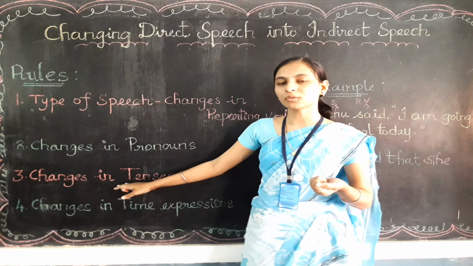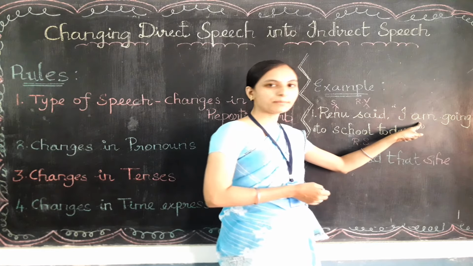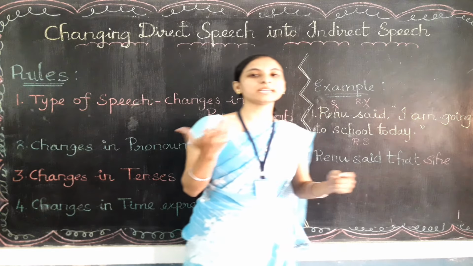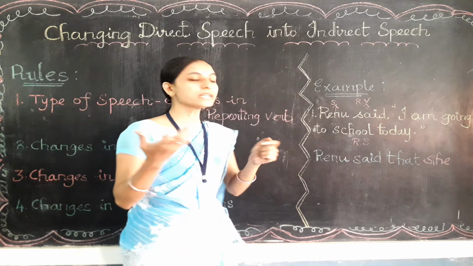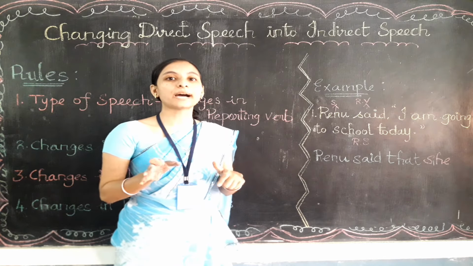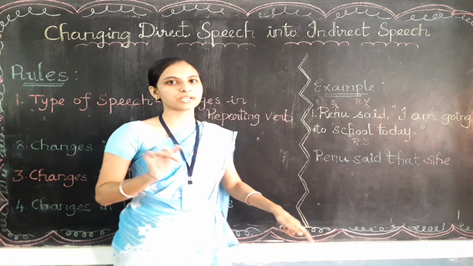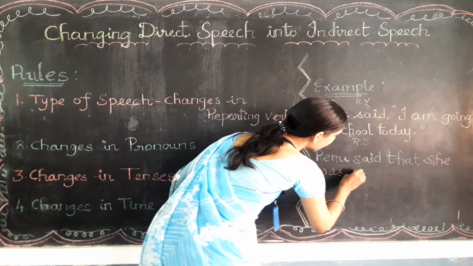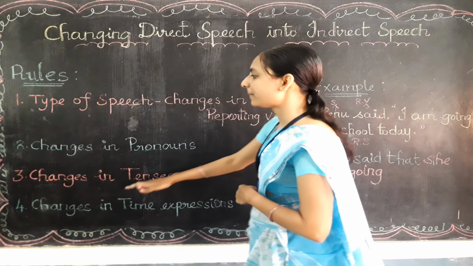So let's do the third rule, that is changes in tenses. Can you find the verb? Yes, am is the helping verb, going is the main verb. Am plus verb plus ing means it is in the present and in the continuous form, am going. So present continuous should be changed into past continuous. So what is the past form of am? Very good, that is was only. So was going. We have applied the third rule.